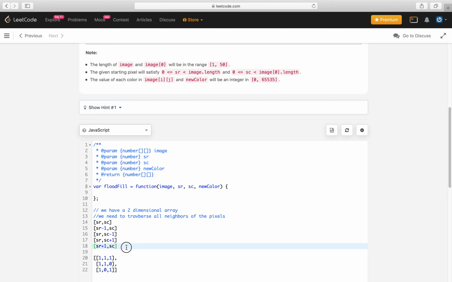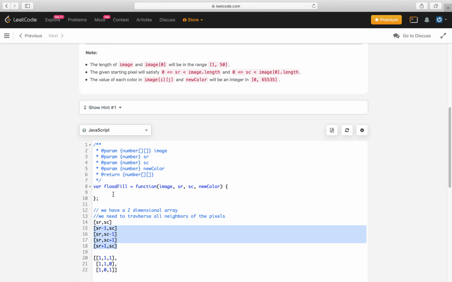For each pixel we need to traverse these four neighboring pixels, check whether its color is equal to the starting pixel color, and if it is, replace it with the new color. This approach is called DFS, depth first search. We start from the starting point, check all four neighbors and their color, and then for each of those four neighbors we again search all four neighbors of that particular pixel.